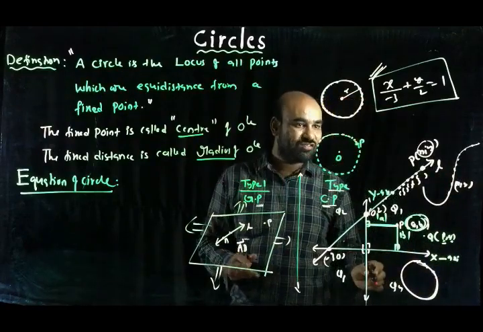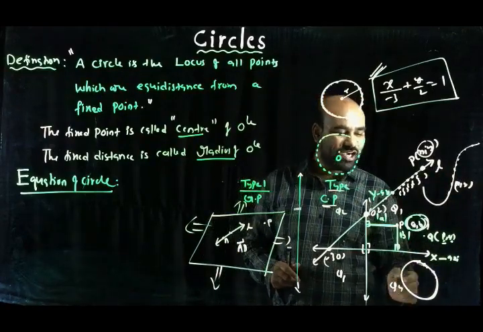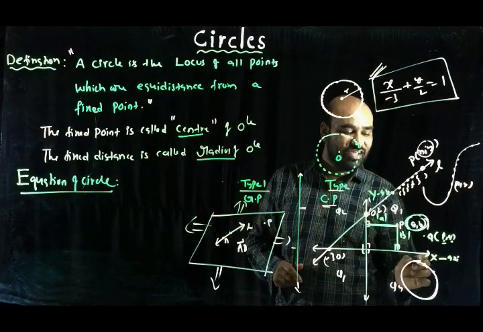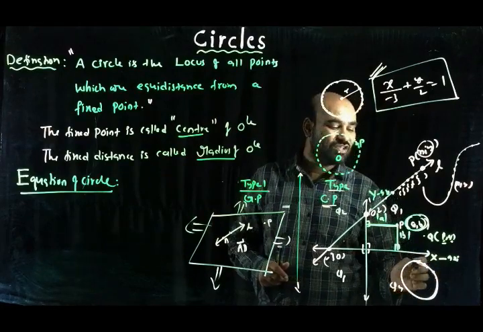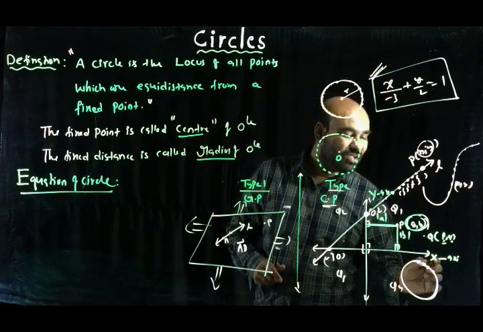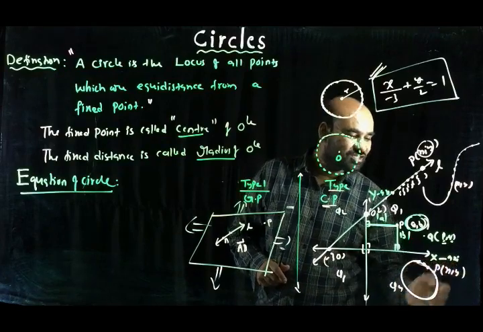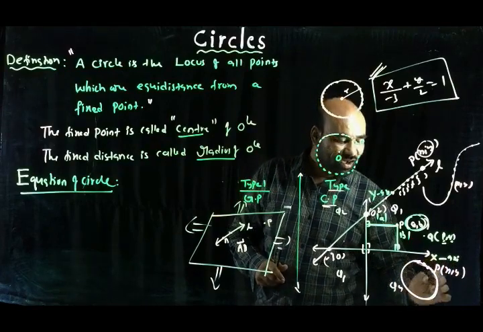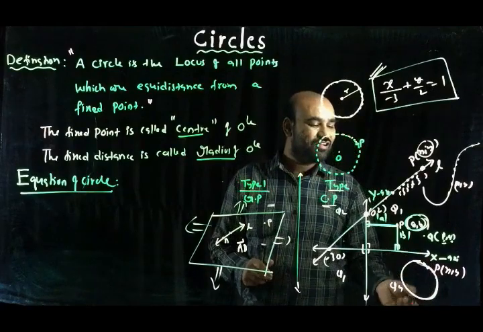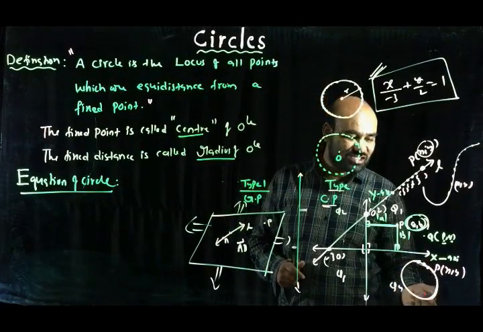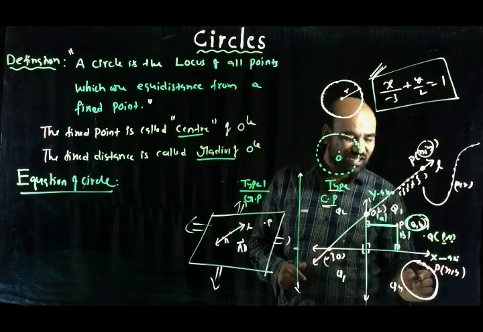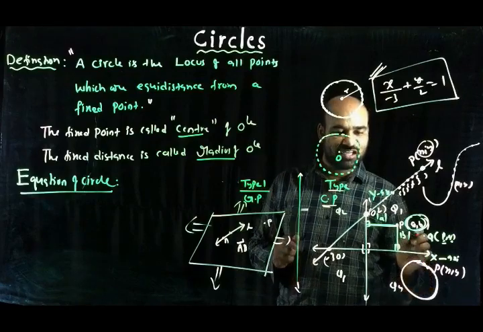So in this situation, a circle is given on the coordinate plane. How to find the equation of that circle means how to establish the relation between small x and small y satisfied by all these points on the circle. Such an equation is called the locus equation of the circle, or simply the equation of the circle.